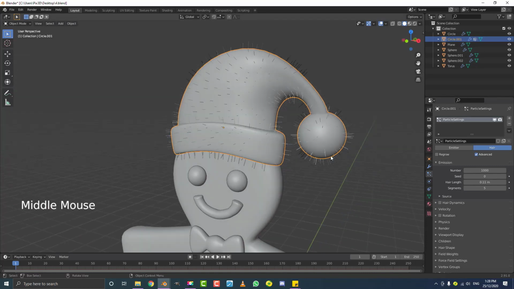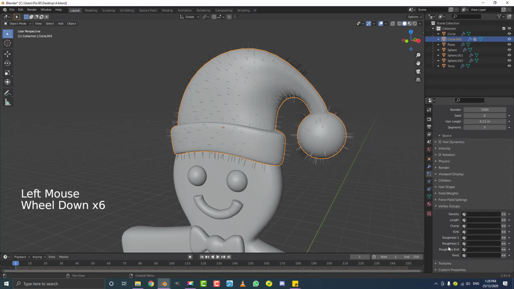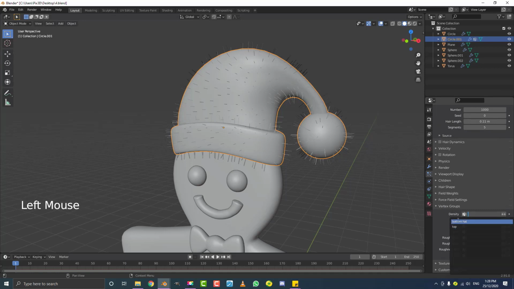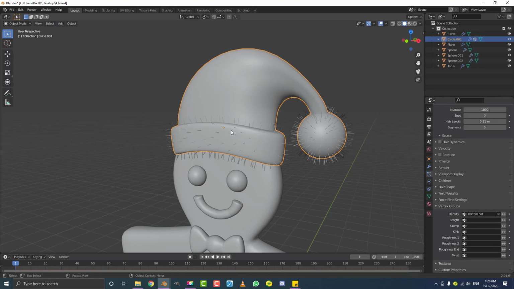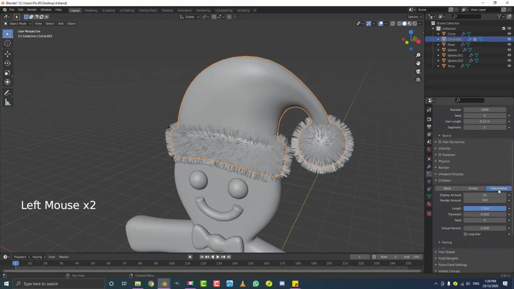At the moment, the problem is this first particle group is being distributed everywhere. So we need to actually come down here to our vertex groups at the bottom. That's why we had to enable advanced. We're going to come here to density, and let's click on bottom hat, since this is the bottom hat part. Okay, so you can see now it's only in the pom-pom here and the bottom of the hat, just where we want it.